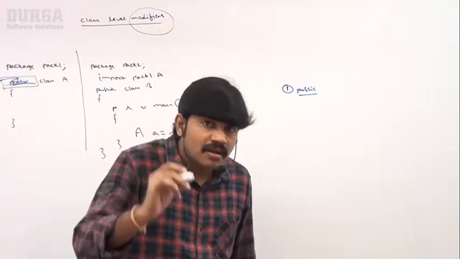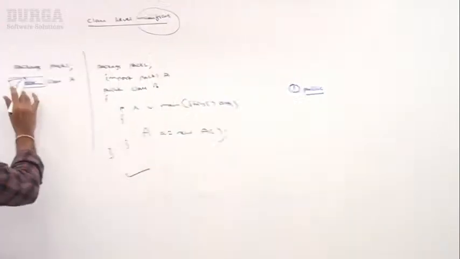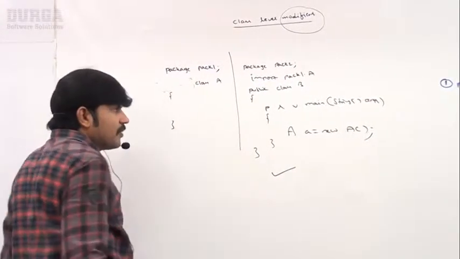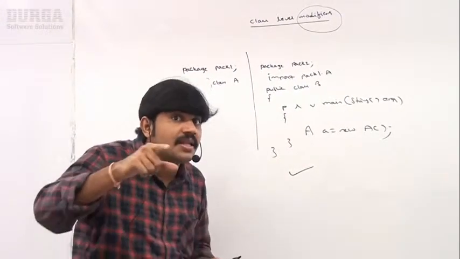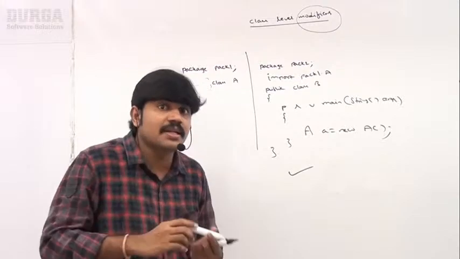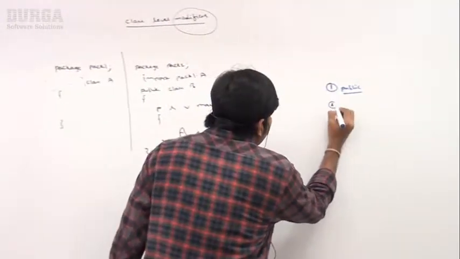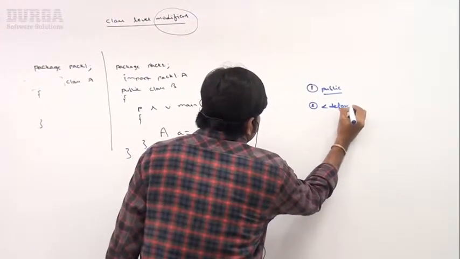Clear, right? If the class is not declared public, sir, I didn't declare this class as public. If we are not declaring a class as public, it is default. What is the meaning of default classes?